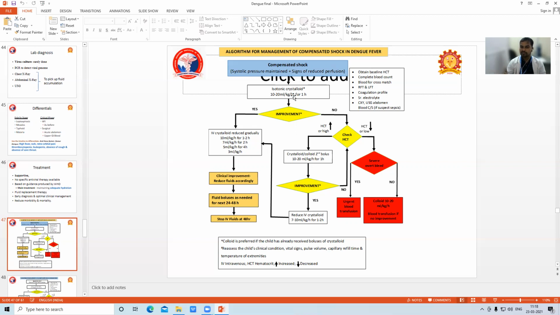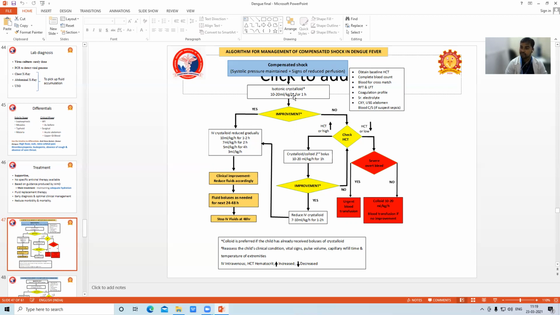Whether the child has improved or not. Yes, the child has improved. So we can gradually reduce our IV crystalloid: 10 ml per kg for the first 2 hours, then 7 ml per kg for the next 2 hours, then 5 ml per kg for the next 4 hours, then 3 ml per kg per hour. So depending upon our clinical improvement, we can gradually reduce the fluid accordingly.